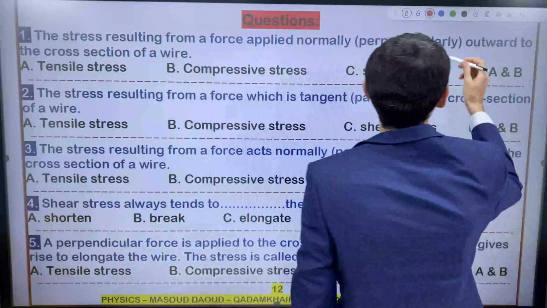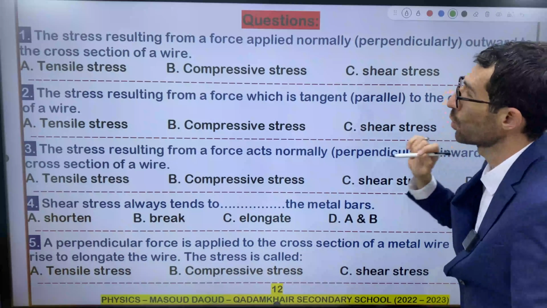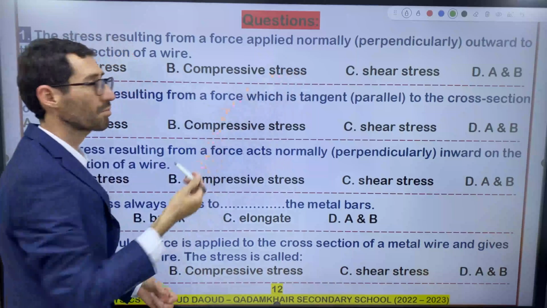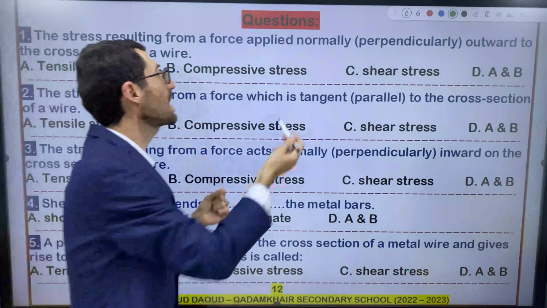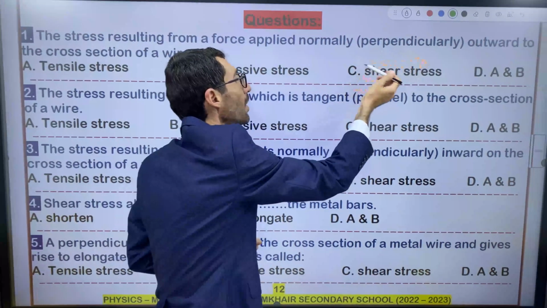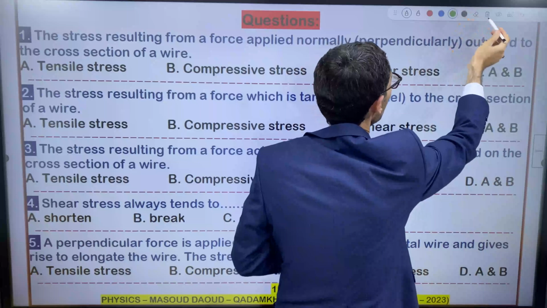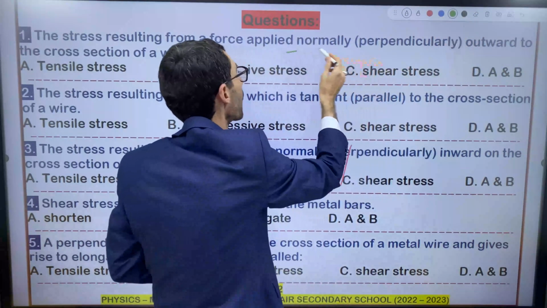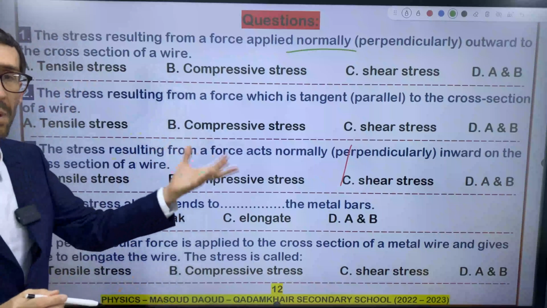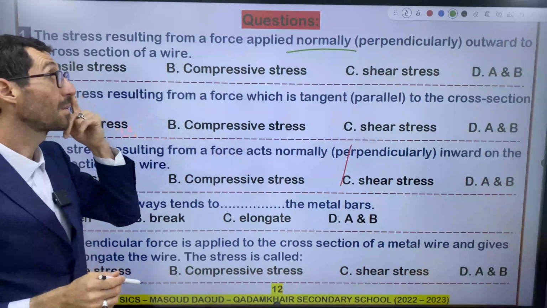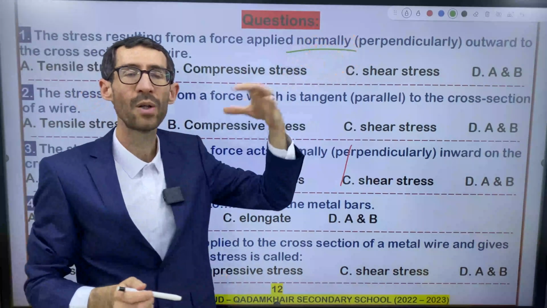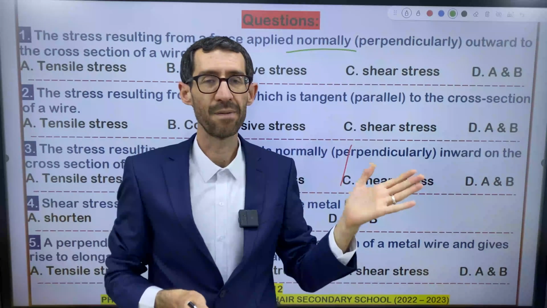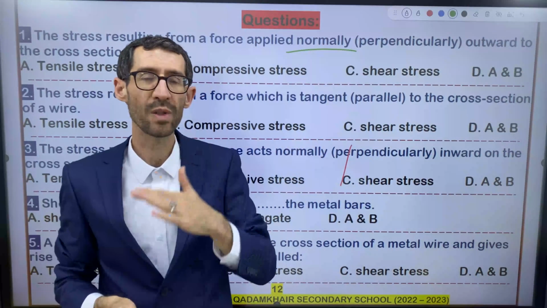Choose the correct option. Which option is true? The tension is perpendicular, or normal. But maybe you say, teacher, till now I don't understand. We have two options: either tensile stress or compressive stress.